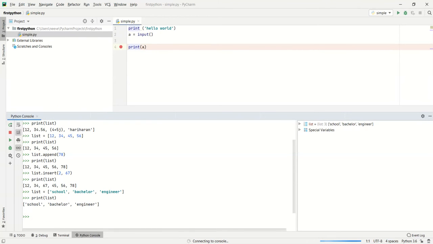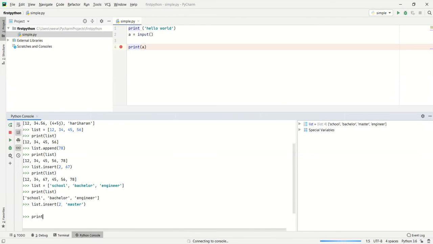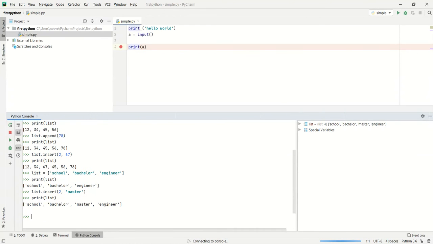If somebody does a master's in between and we wanted to add that information, we can use list dot insert at index number 2, and then I am going to add master there. If we print the list, we get the master added in between over here.